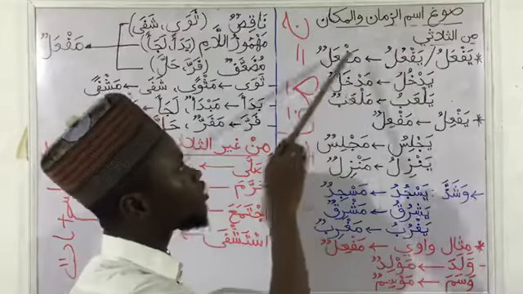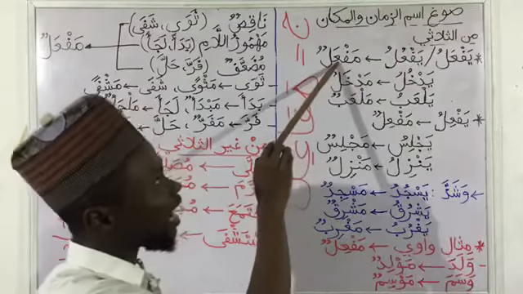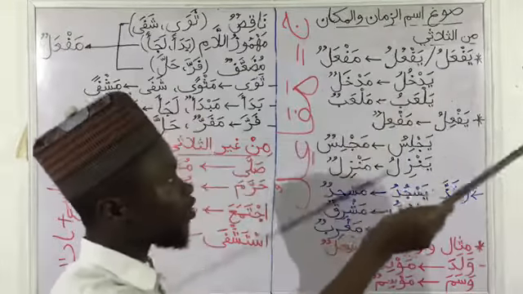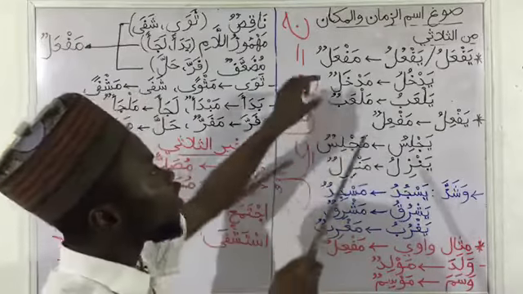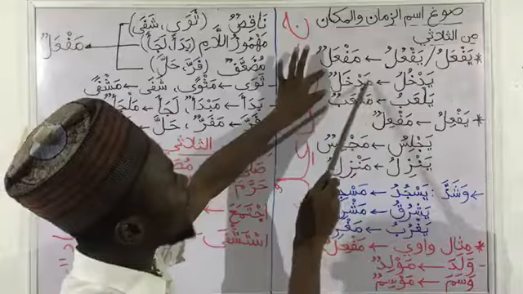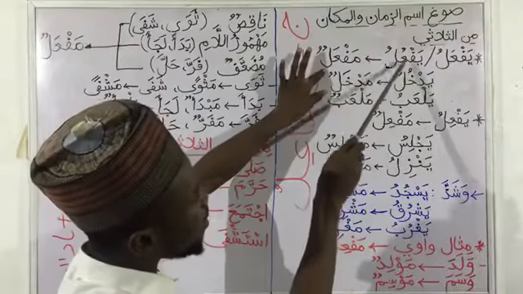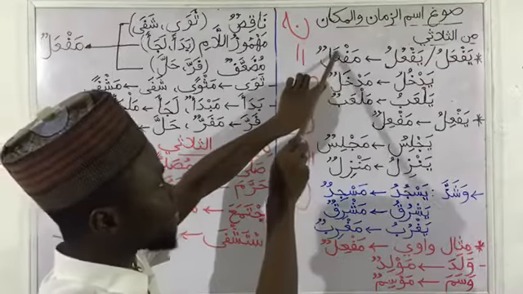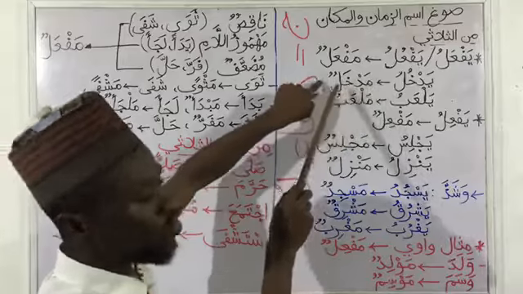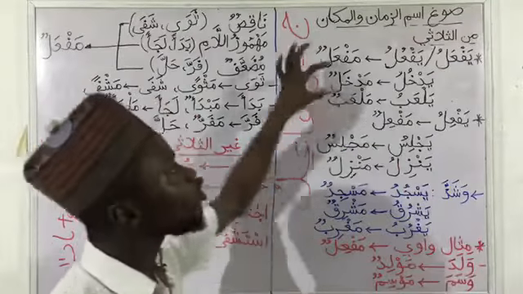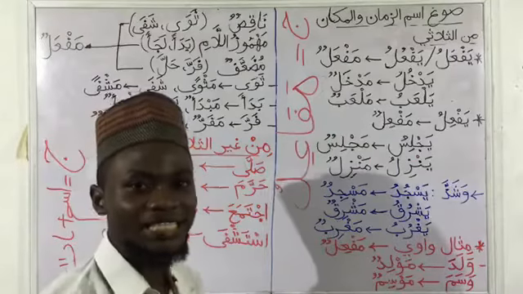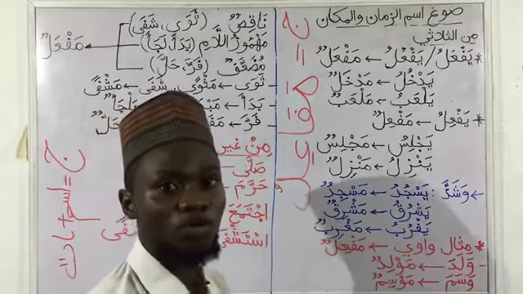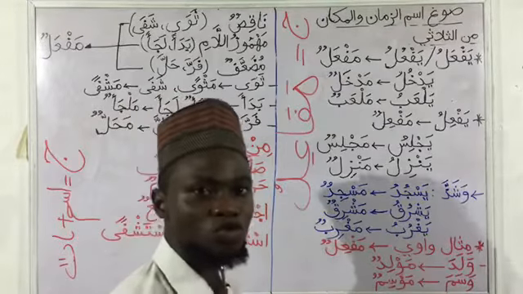So of yaf'alu, that is when we are going to have maf'alun, where the ainul fi'l takes fatha. An example is yadkhulu, from dakhala, and dakhala means he entered. So maf'alun, which is the ismu makan, considering that our kha is taking damma, the ismu makan is going to take fatha to match the scale. So we have madkhulun. Dakhala means he entered, then madkhulun means a place of entering, that is an entrance. When you have a house, the entrance of the house is called madkhulun, because it is the route you took to enter.